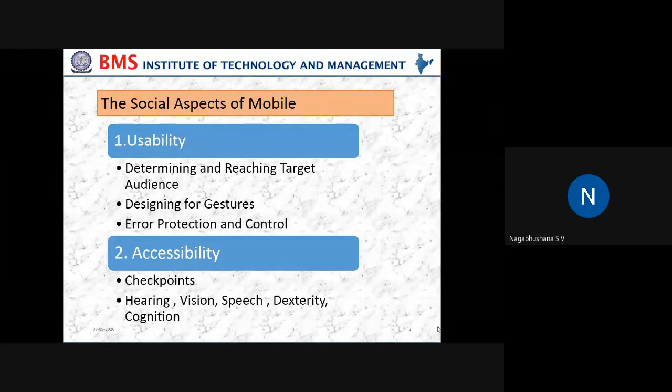Any application that is easier for the people should be with a clear vision, with more dexterity. Dexterity, in the sense, is a skill for usage by hands. As I told you with respect to usability, some of you are very fast in usage of mobiles, some are very slow, and some are medium in usage.